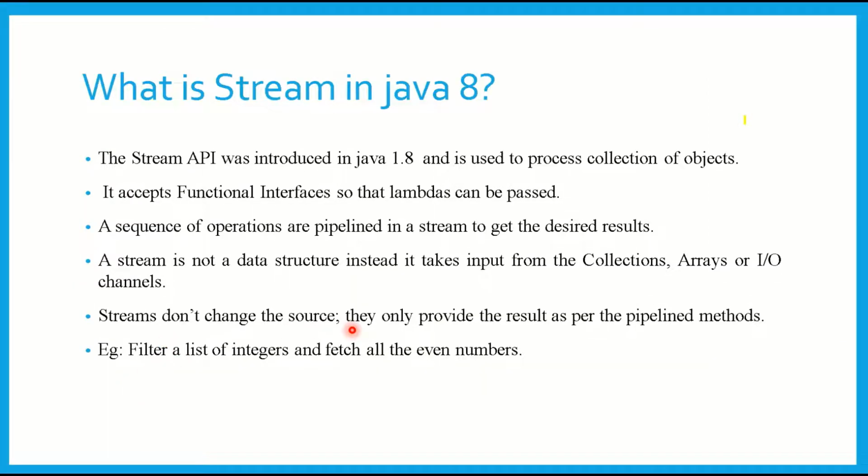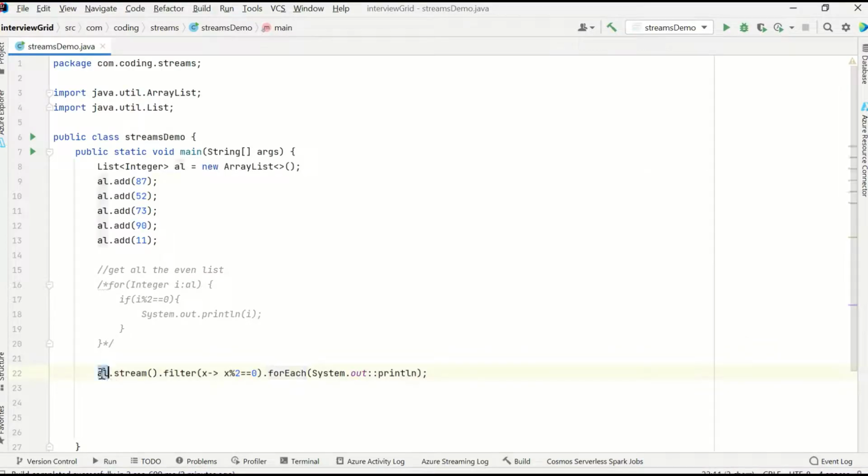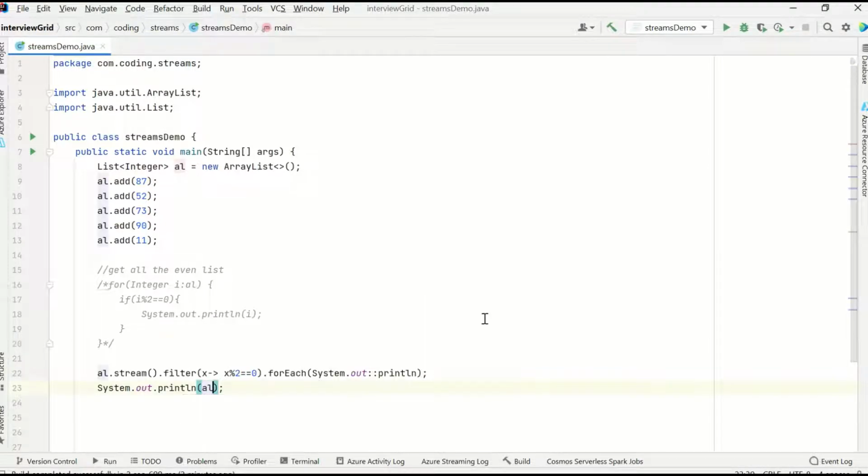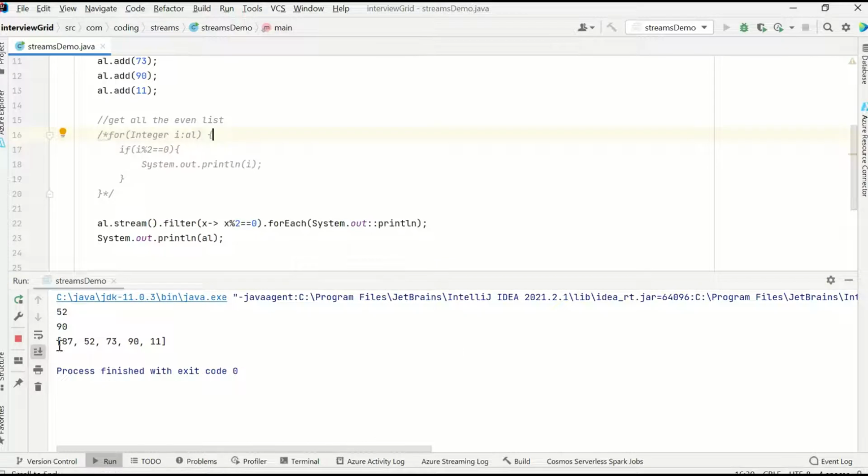Streams don't change the source, they only provide the result as per the pipeline. That is very true. Here, this is what AL is, our source. Our source has five integers. When we open a stream, filter, perform this operation and print it, if I go ahead and print AL, which is our source, it will remain unaltered. This is an important interview question or concept they ask you: if we perform this, what will AL finally be? AL will still remain the source.